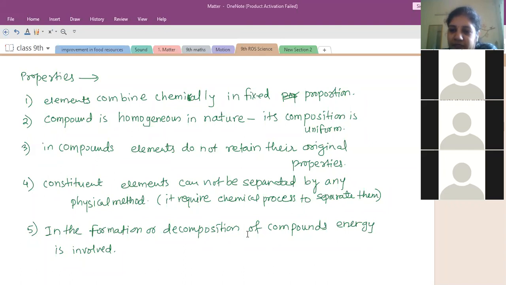Smog. Smog is a mixture of smoke and fog. Okay. Nitin.